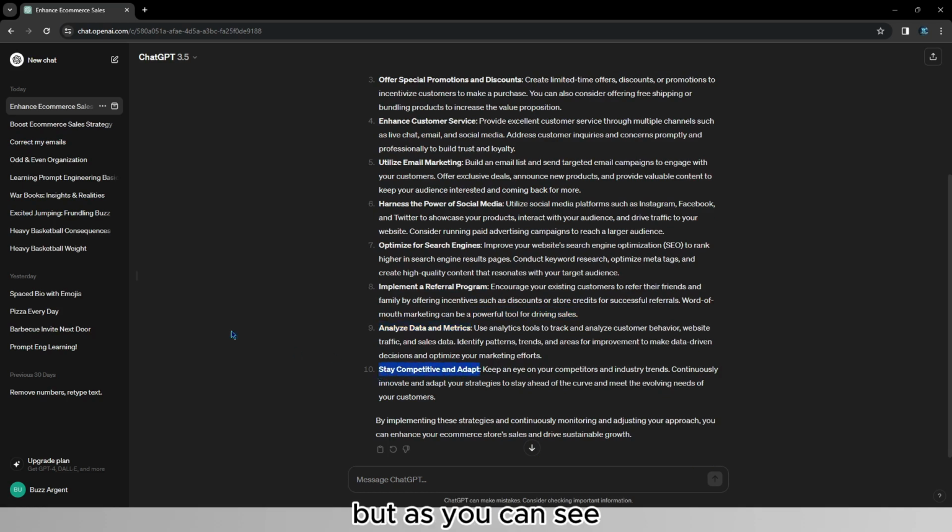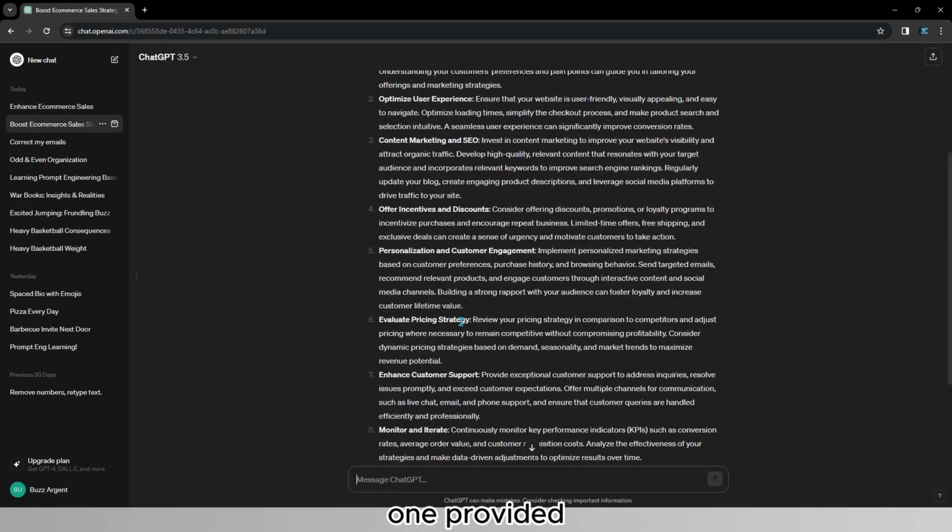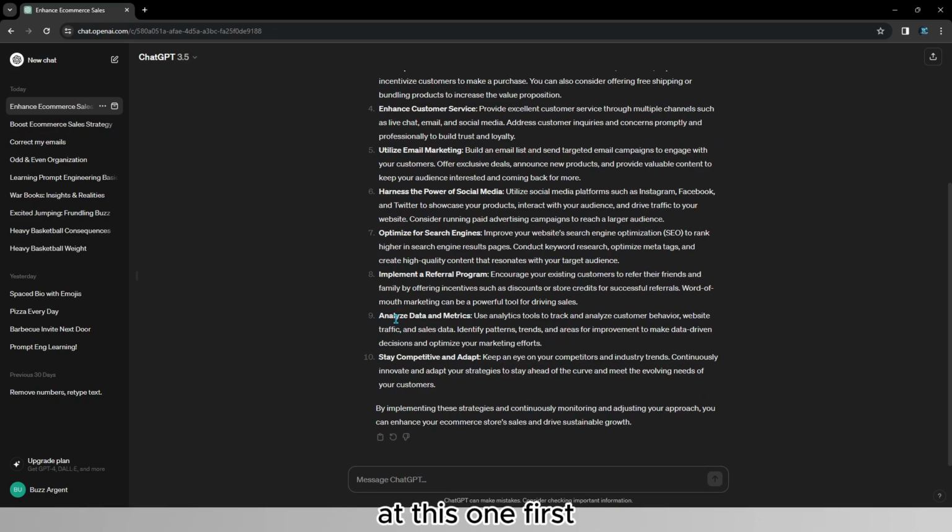But as you can see, let's compare, for example, this point with the one provided by the business coach right here. So if I look at this one first, it says keep an eye on your competitors and the industry trends. Continuously innovate and adapt your strategies to stay ahead of the curve and meet the evolving needs of your customers. Well, this sentence doesn't really tell me much.